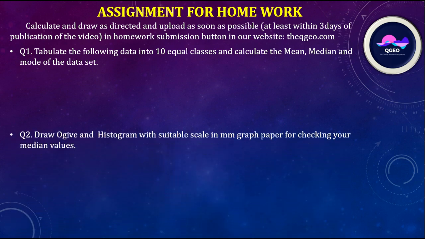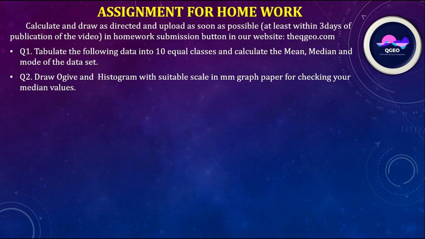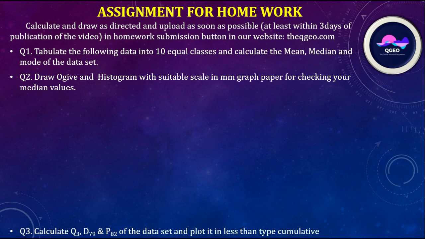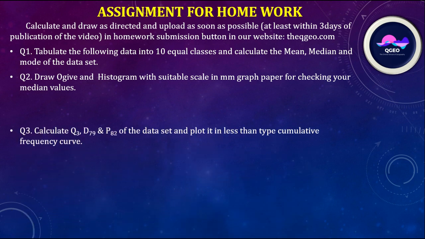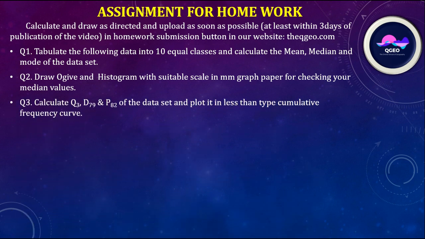Question 2. Draw an ogive and histogram with suitable scale on millimeter graph paper for checking your median values. And question 3. Calculate Q3, D79 and P82 of the data set and plot them on the less than type cumulative frequency curve.